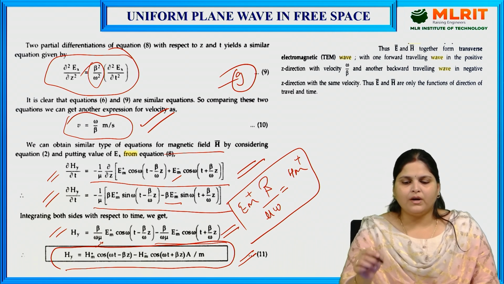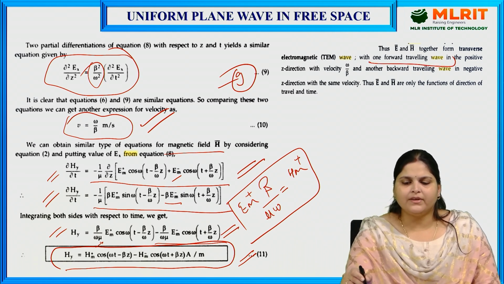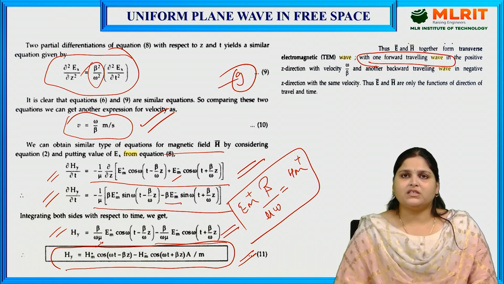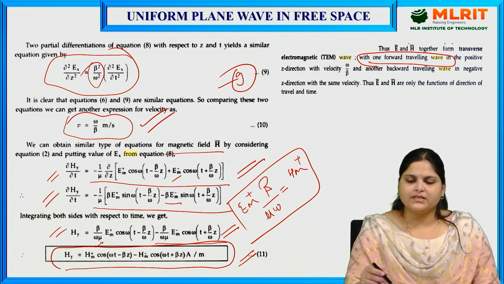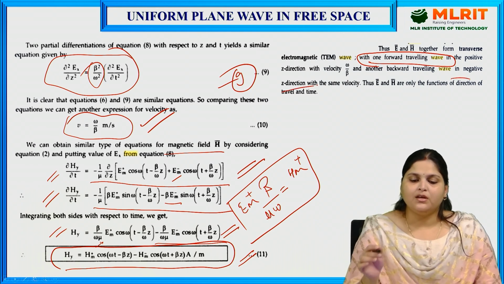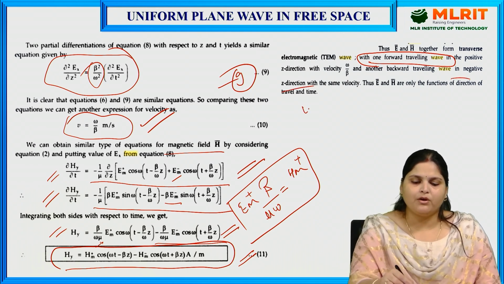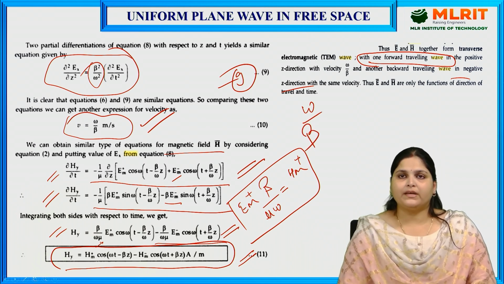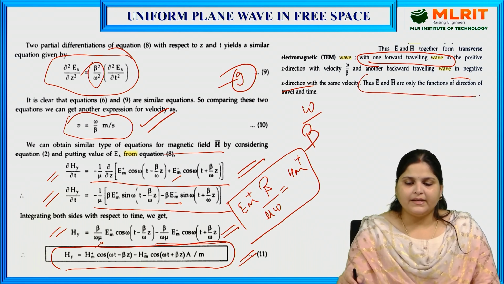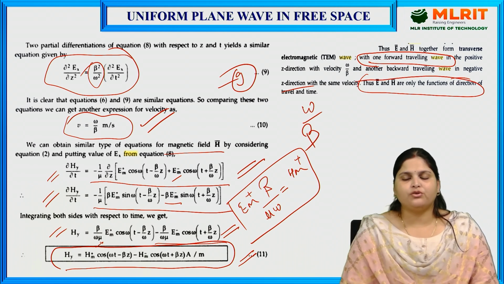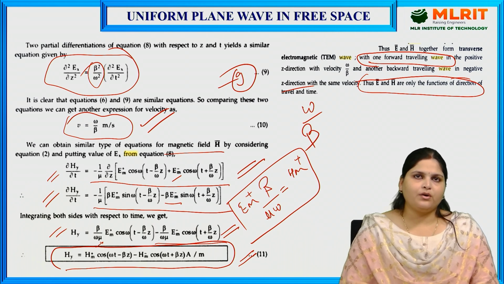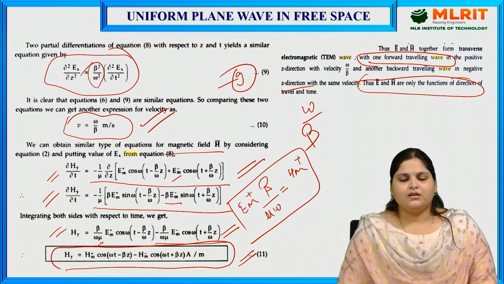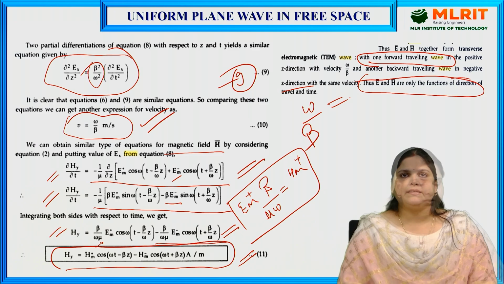One term is the forward term traveling in positive z direction, another is in negative z direction, but they both have the same velocity, omega upon beta. So we can say that E and H are only functions of the direction of travel and time. Right? So this was about uniform plane wave. I hope this topic is clear. Thank you very much.